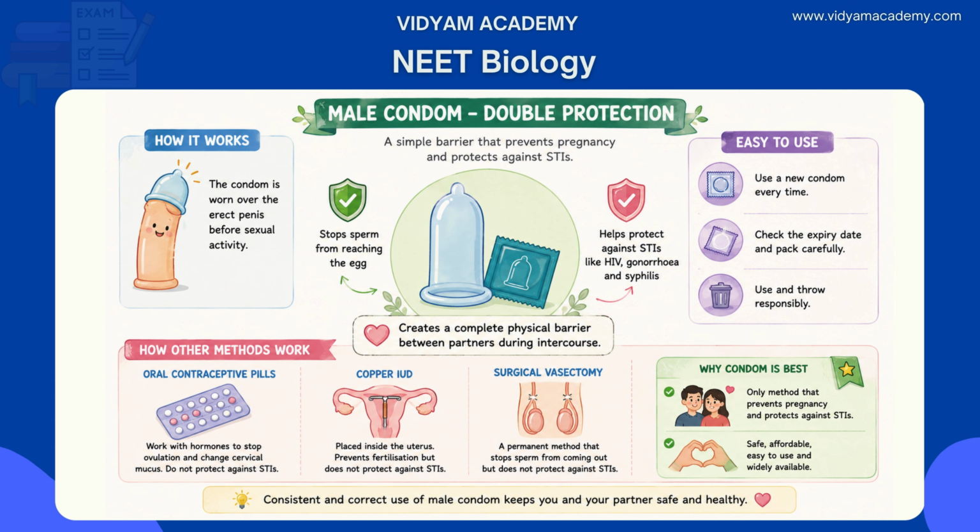That's what the male condom is, a barrier method. It's a sheath placed over the erect penis that physically prevents sperms from entering the vagina and reaching the egg. That is the right answer, option C.